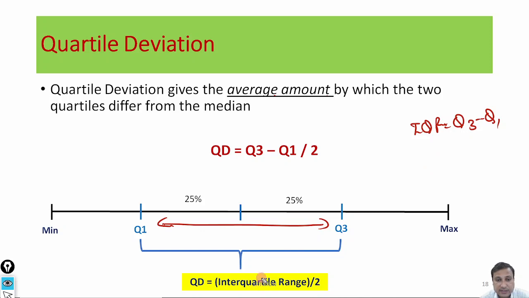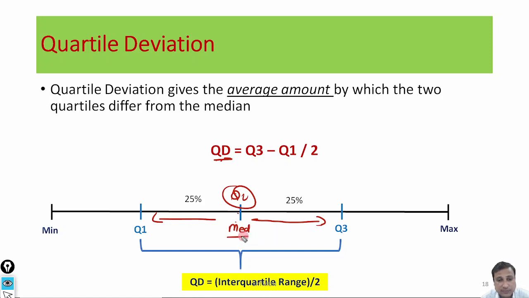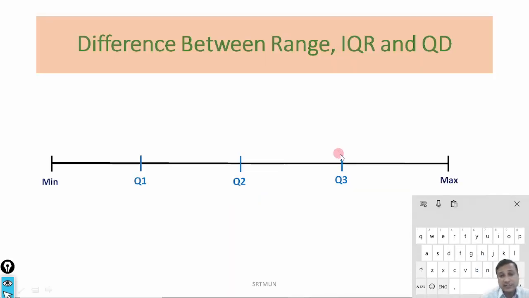But if I divide this interquartile range by 2, if I divide Q3 minus Q1 by 2, then what value will I get? How to interpret that value? Let me explain. That value, quartile deviation, tells me the average distance of these two quartiles from the median, this Q2. The average distance of these two quartiles from this central value, the median, is known as quartile deviation. To understand this better, let me take you to an example.